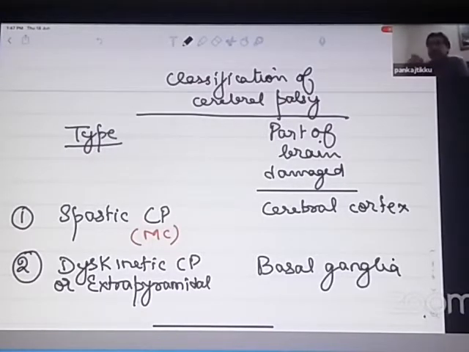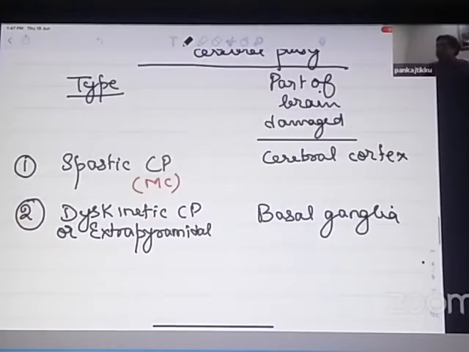And if you remember in my class yesterday, I was telling you one disorder of a newborn which very commonly affects the basal ganglia, very commonly causes damage to the basal ganglia. And when basal ganglia gets damaged, remember I told you in HIE, you have bilateral mottling of the basal ganglia, which is known as status marmoratus. Remember? So at that time I told you which is the disorder which frequently causes damage to the basal ganglia. Answer is kernicterus.